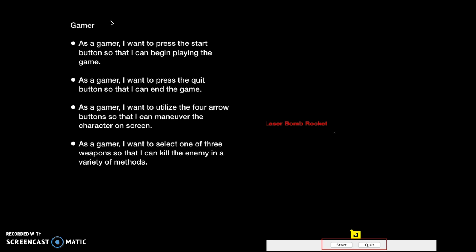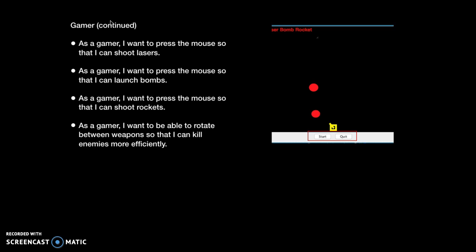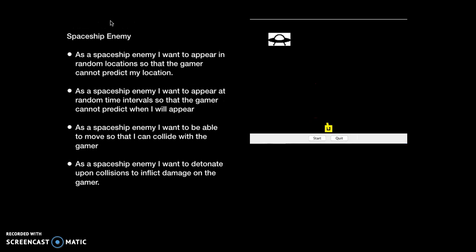As a gamer, I want to select one of 3 weapons so that I can kill the enemy in a variety of methods. As a gamer, I want to press the mouse so that I can shoot lasers. As a gamer, I want to press the mouse so that I can launch bombs. As a gamer, I want to press the mouse so that I can shoot rockets. As a gamer, I want to be able to rotate between weapons so that I can kill enemies more efficiently.